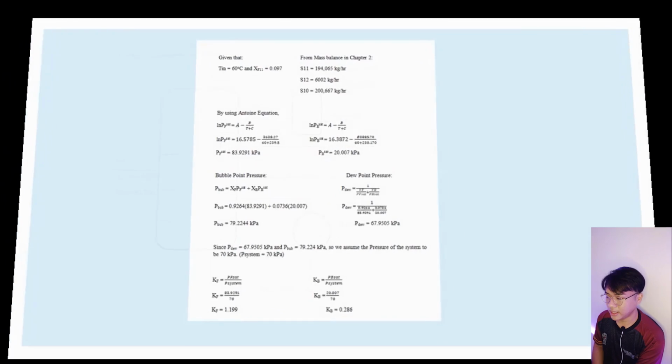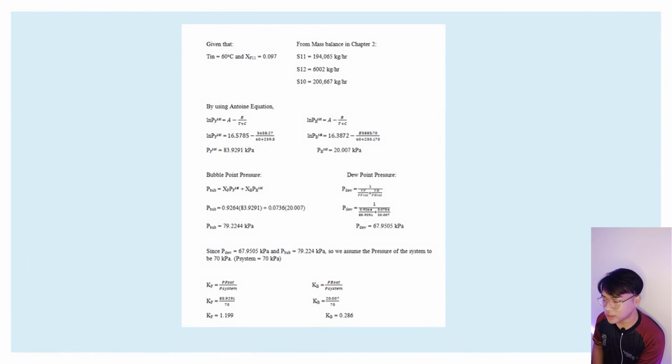The next one would be our calculation. From the project given to us, the inlet temperature is 60 degrees Celsius and the feed line would be 0.97. By using the Antoine equation, we found the saturated methanol pressure is 83.9291 kilopascal and the water is 20.007 kilopascal. Before we can find our K value, we need to find the bubble point pressure and the dew point pressure using their respective equations.